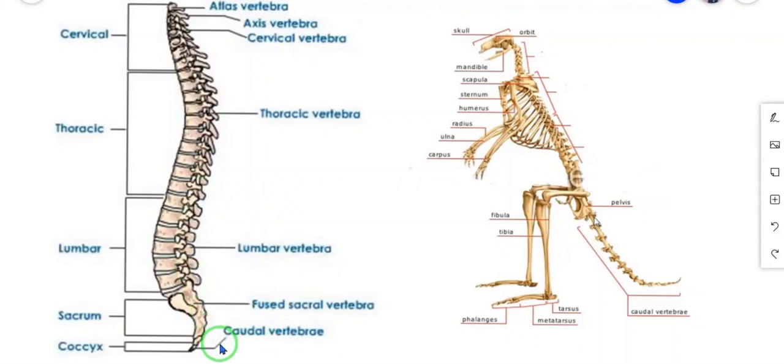The next example, caudal vertebrae. In human beings the caudal vertebrae is useless. There is no function. This is the caudal vertebrae. But in animals the caudal vertebrae is useful. That is the tail region. So animals are using the caudal vertebrae and human beings are not using it. In human beings the caudal vertebrae is a vestigial organ, but in animals it is not a vestigial organ.